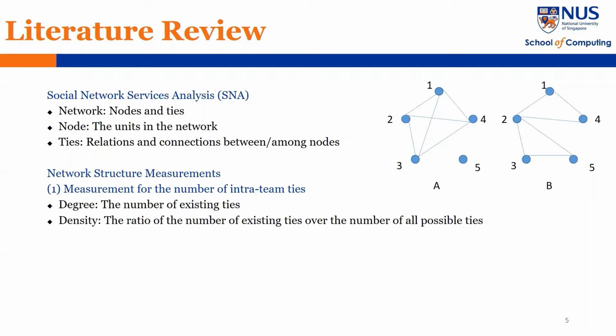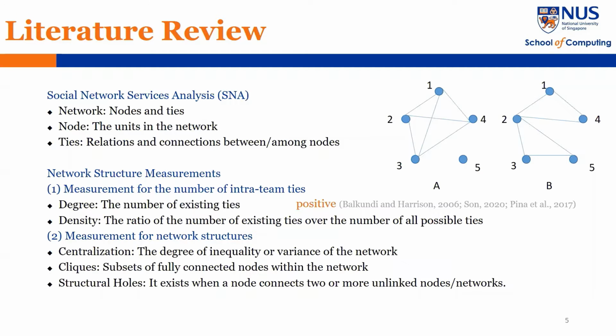Both theoretical research and empirical studies find a positive correlation between the number of ties and team performance. To separate the effect of intra-team ties from network structures, we also look into literature on centralization, cliques, and structural holes. Firstly, centralization refers to the degree of inequality in the network.